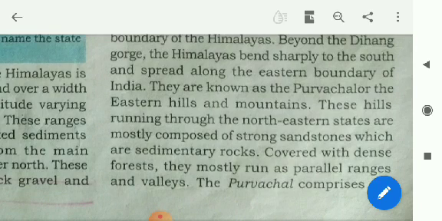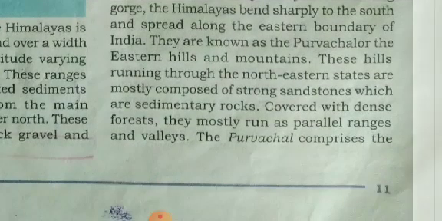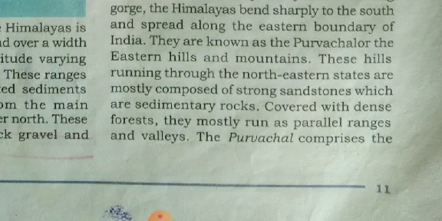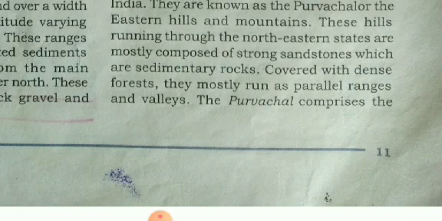Beyond the Dihang Gorge, the Himalayas bend sharply to the south and spread along the eastern boundary of India. They are known as the Purvanchal, the eastern hills and mountains.